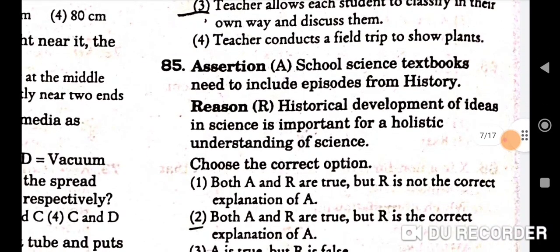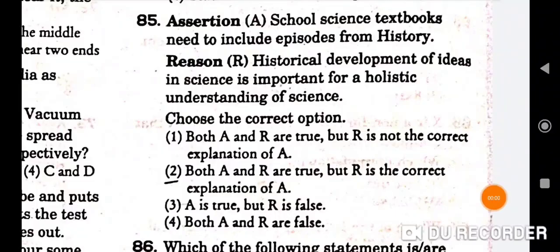Next 85th question is, assertion, school science textbooks need to include episodes from history. Reason, historical development of ideas in science is important for a holistic understanding of science. So correct option is second. Both A and R are true, but R is not the correct explanation of A.